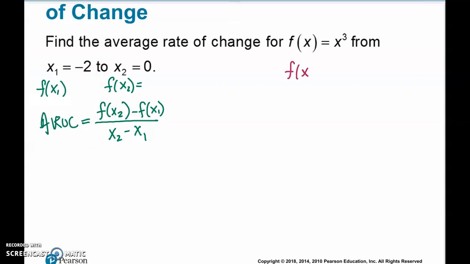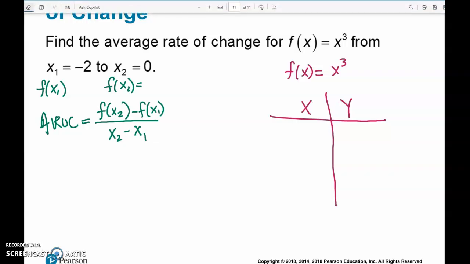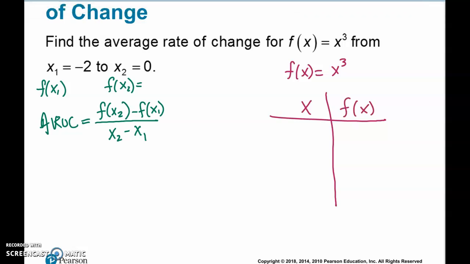Here's the function. So what I want to do is make myself a table. I called it y, but I'm going to change that back to f of x. So, an input-output table.